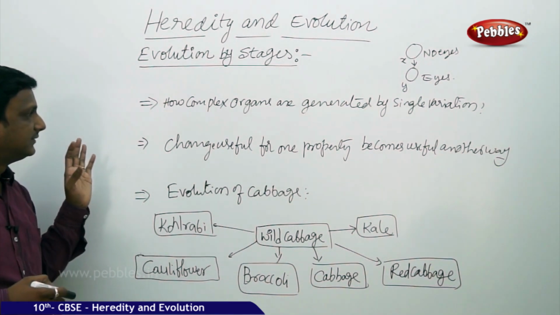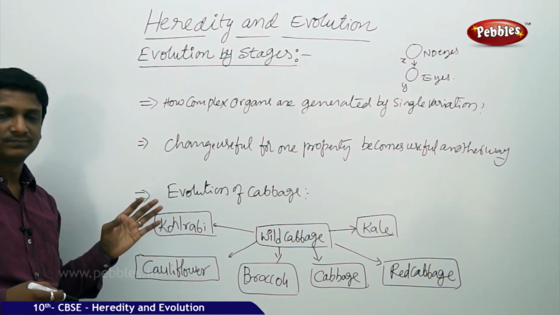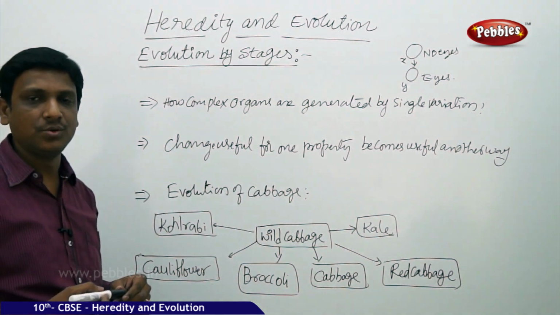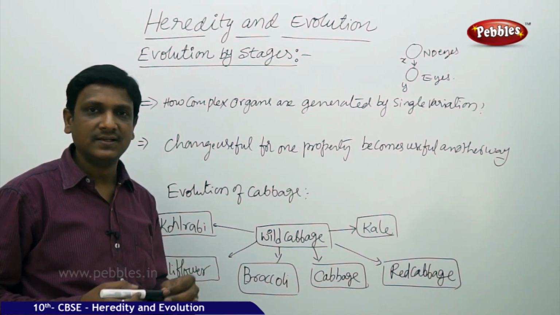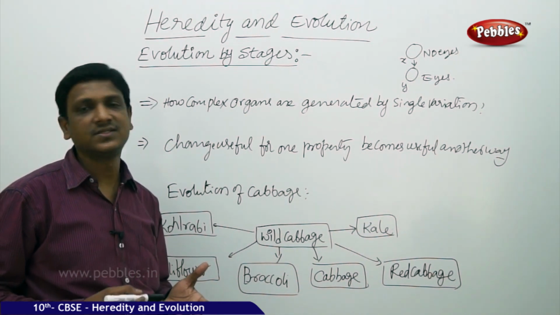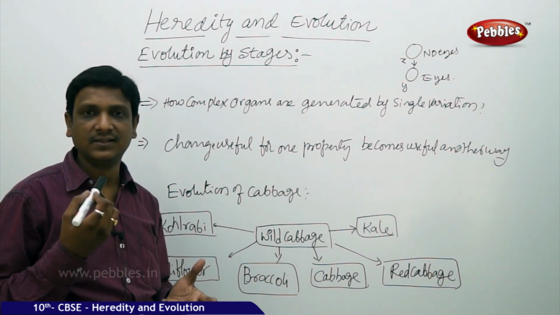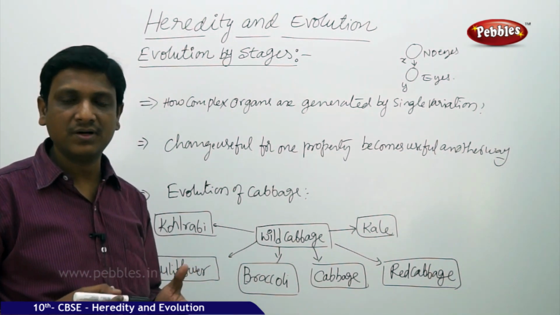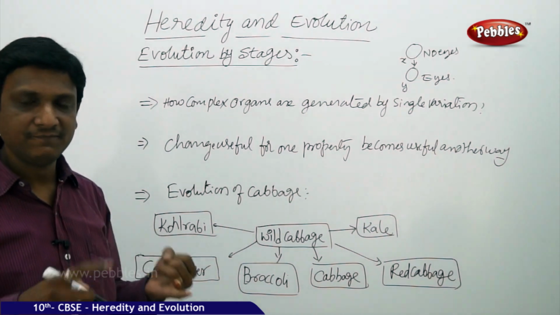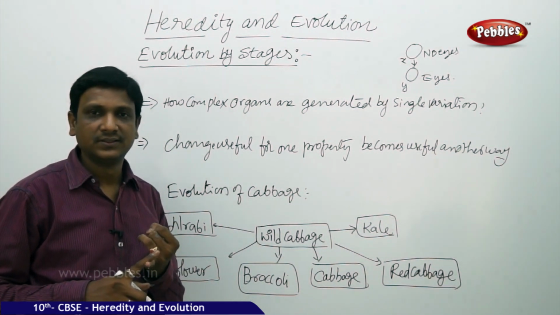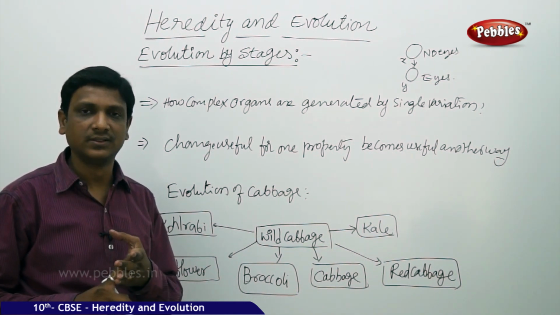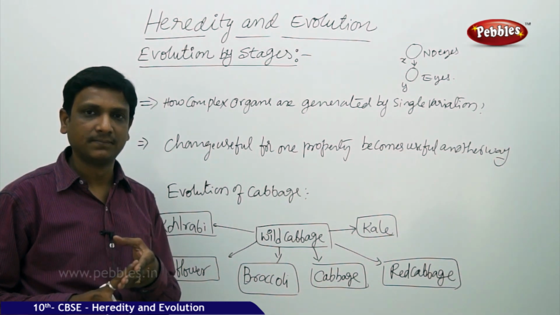So the organs or systems have evolved gradually. We can understand this. You can see the different species. You see the fishes, you see the reptiles, birds, mammals. All these four have a heart to pump the blood. Fish have a heart, reptiles have a heart, birds have a heart, humans have a heart. But what is the difference?